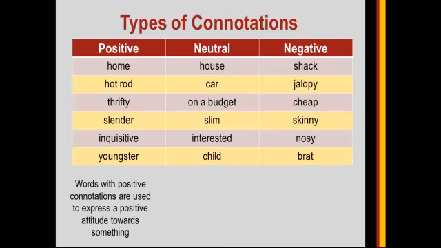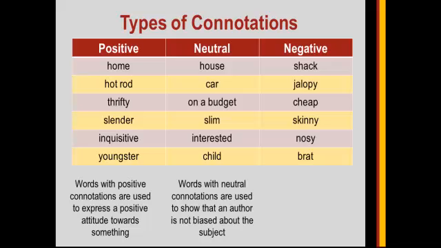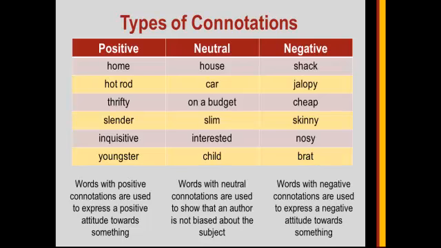Words with positive connotations are used to express a positive attitude towards something. Words with neutral connotations are used to show that an author is not biased about the subject. Words with negative connotations are used to express a negative attitude towards something.